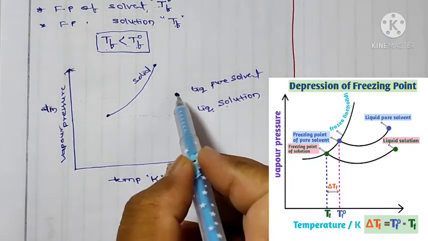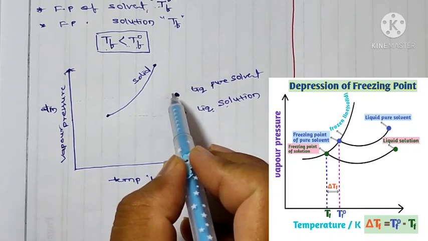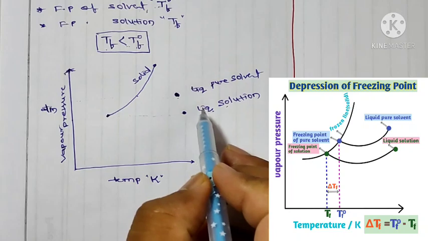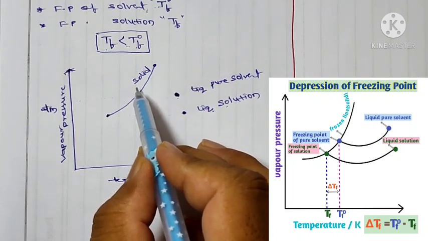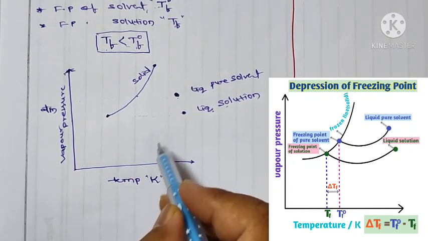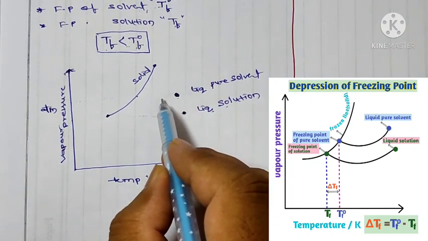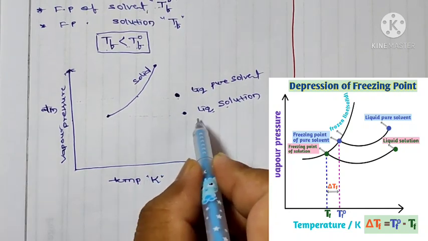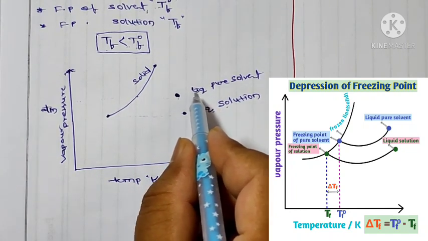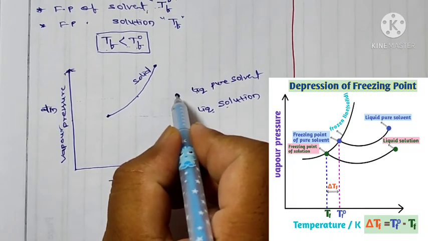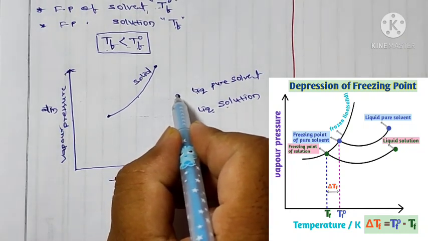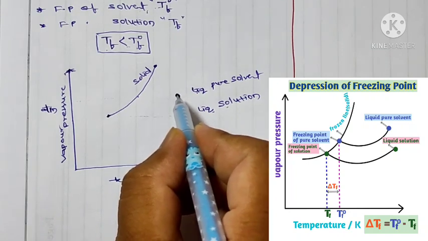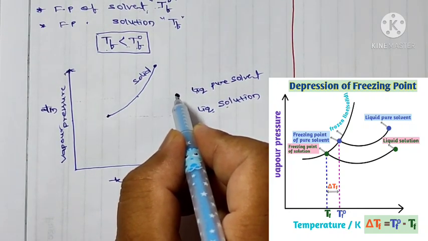If these two points, meaning the liquids, reach the solid line, then the liquids will be converted into solid. If I decrease the temperature, the liquids become solids. So here I decrease the temperature of pure solvent liquid. Decreasing the temperature means we have to go towards the left side.